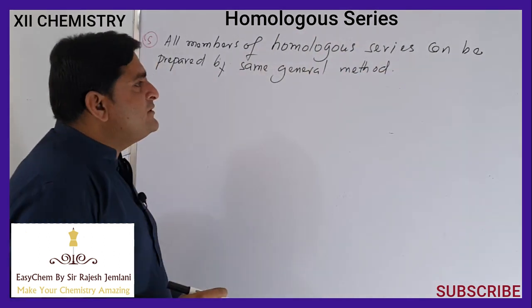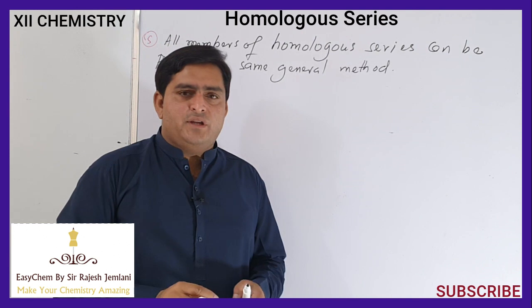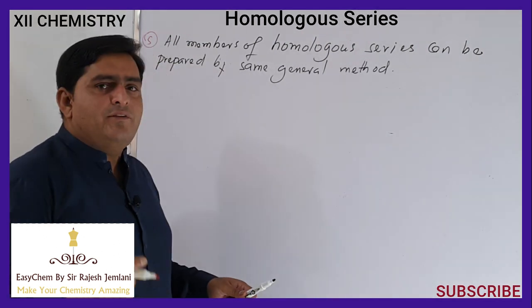This is another feature of the members of a homologous series: they can be prepared by a single general method.